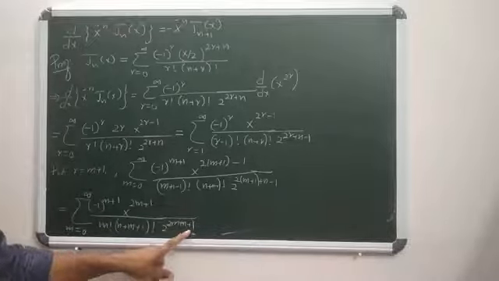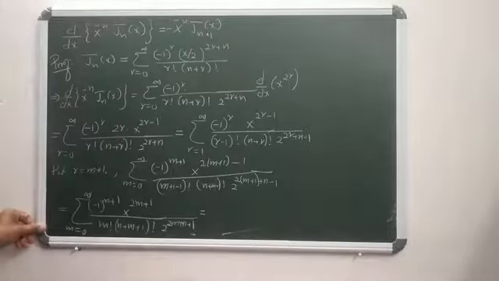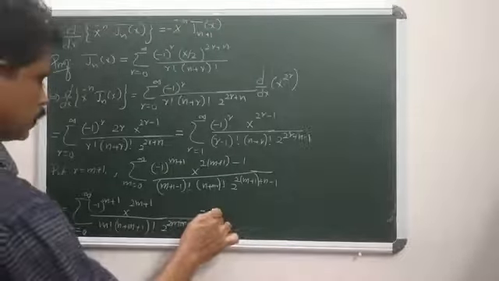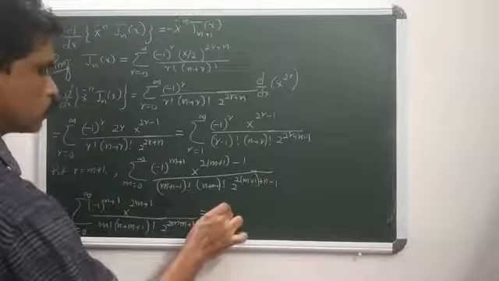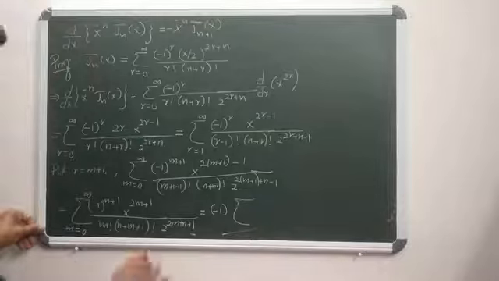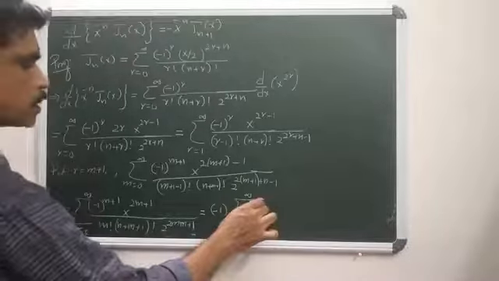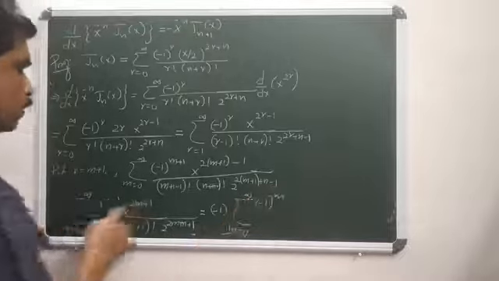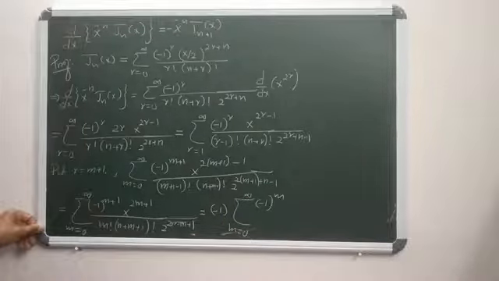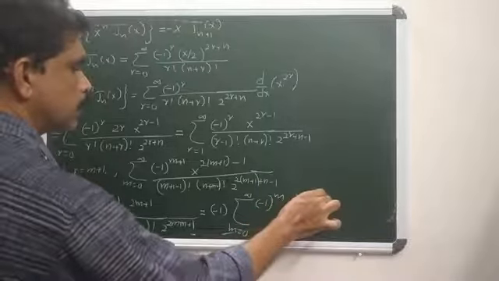Okay, so this can be rearranged as, this is nothing but -1 into sigma m ranges from 0 to infinity (-1)^m x^(2m+n+1).